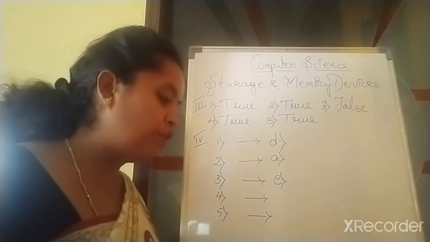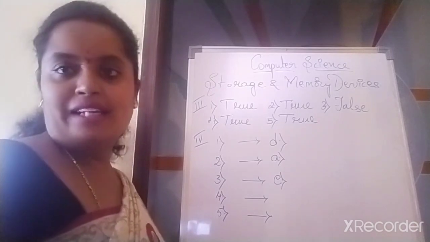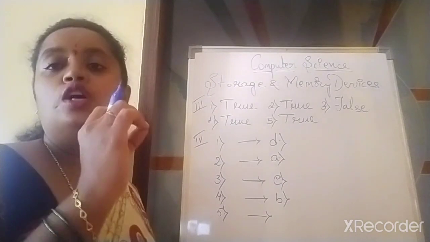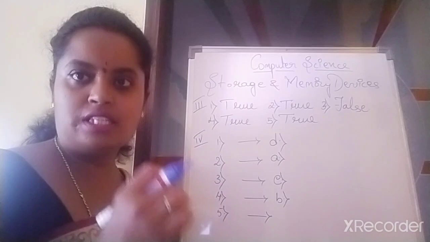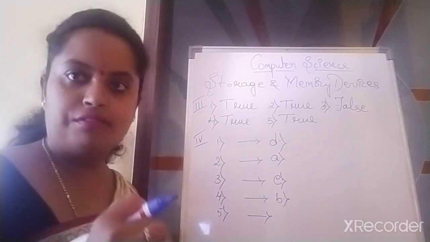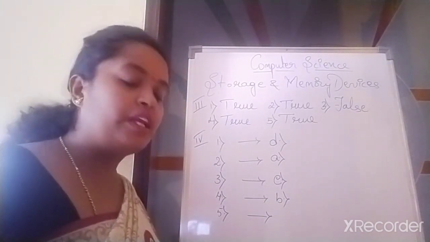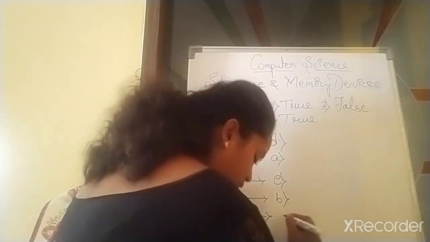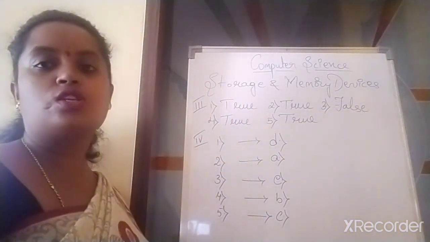Then fourth one, hard disk consists of several disks called platters. Option is B, platters. In each platter you can store the data. In each of the platters, it consists of 8 platters in hard disk. Fifth one, two kinds of computer memory are primary and secondary memory. Option is C. Understood children?